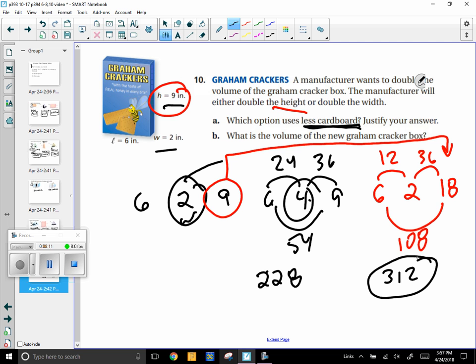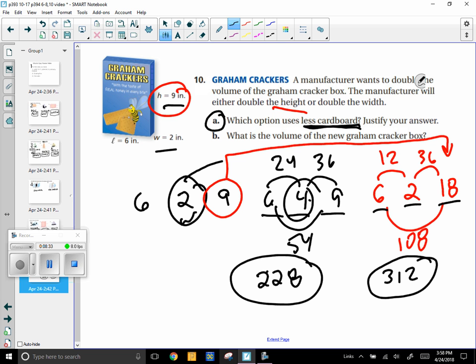So if you compare these two surface areas, very clearly it would be much better for them to double the width. So A, it's better to double the width because the surface area is much smaller. The numbers are closer together. 6, 4, and 9 are much closer together than 6, 2, and 18. So that's kind of a giveaway too.